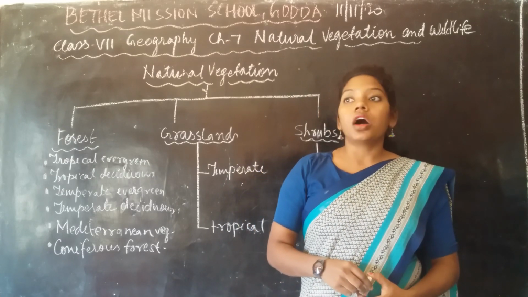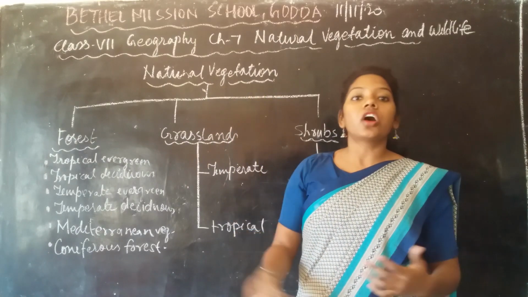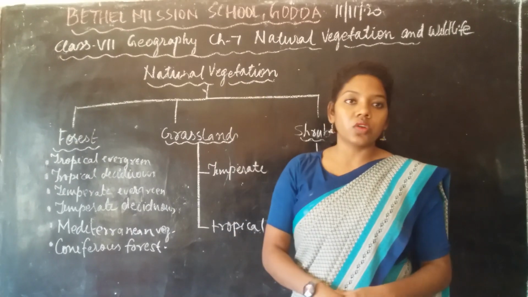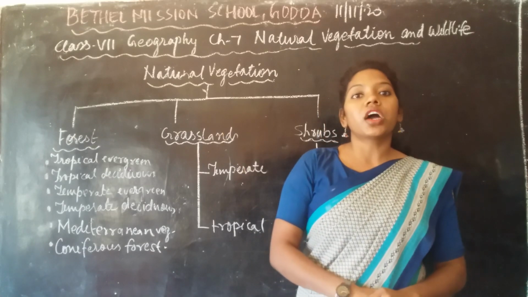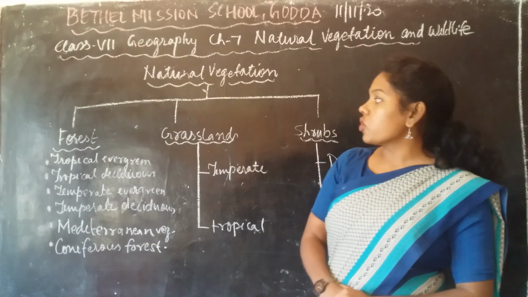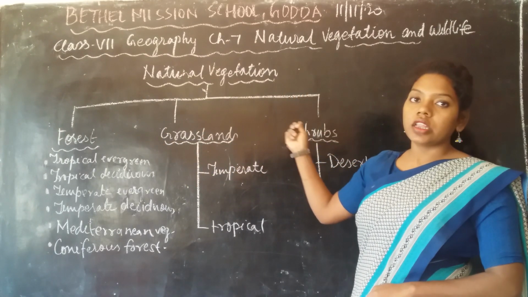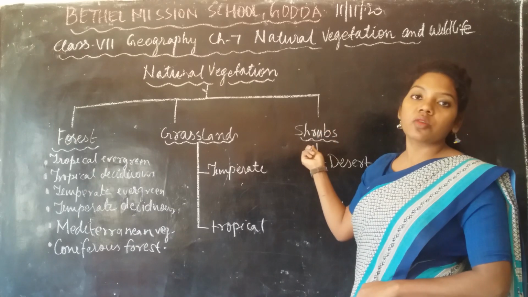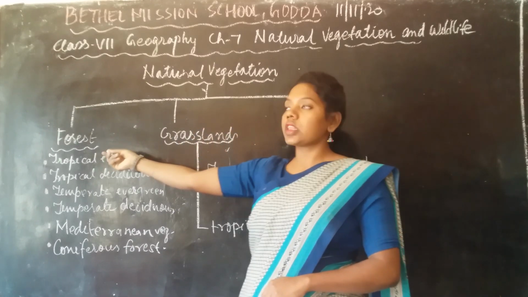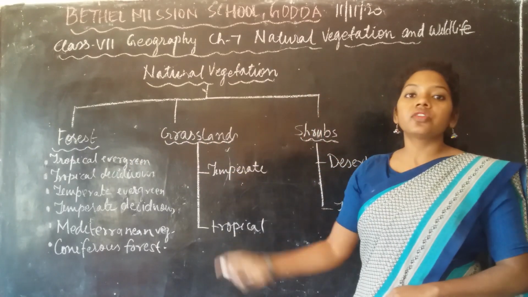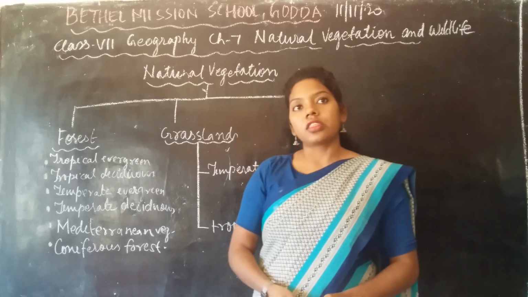Natural vegetation is classified into three types: forest, grassland and shrubs. Shrubs are the smallest, grassland is the grass, and then the forest. These are the three important types of natural vegetation on the earth's surface.